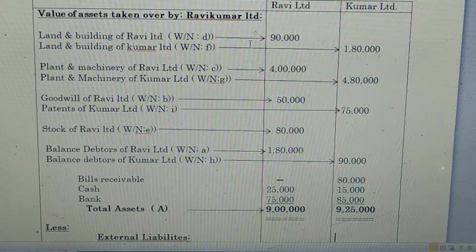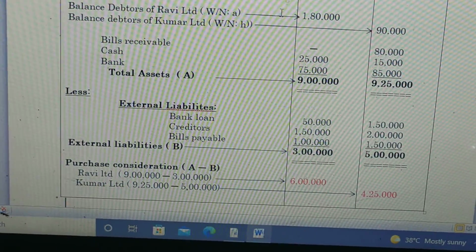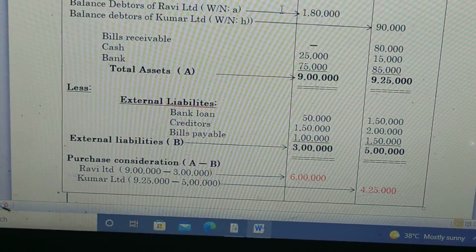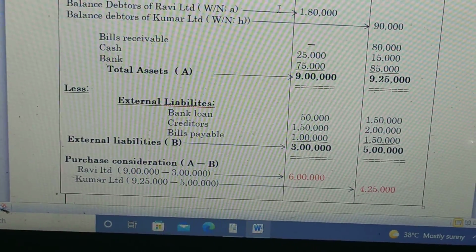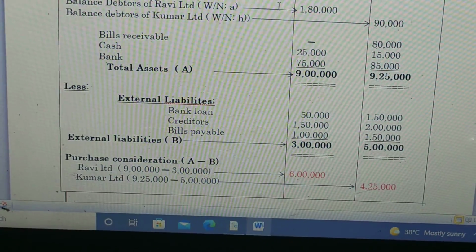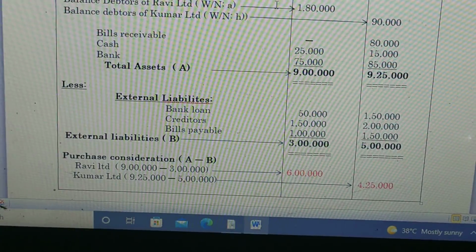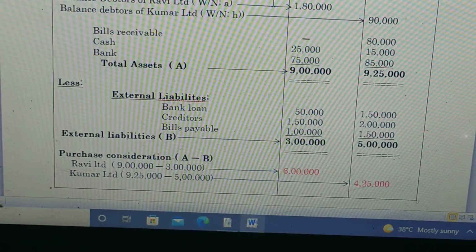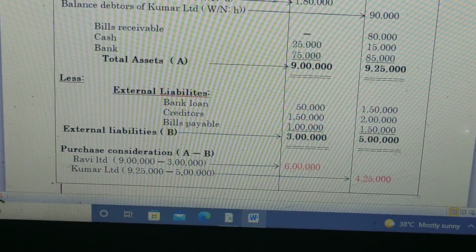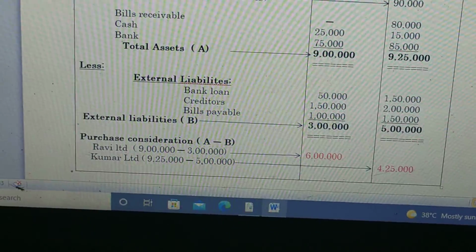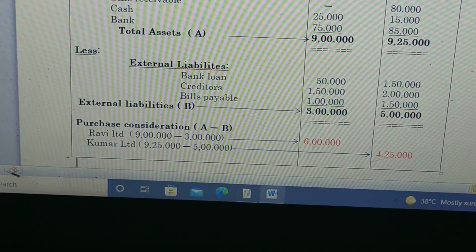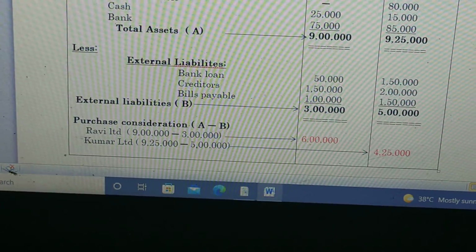Then less external liabilities. Under the external liabilities, we have to mention bank loan 50,000 in the inner column and 1,50,000 in the outer column. And creditors 1,50,000 in the inner column and 2 lakh in the outer column. And bills payable 1 lakh in the inner column and 1,50,000 in the outer column. The total external liabilities are 3 lakh for Ravi Limited and 5 lakh for Kumar Limited.